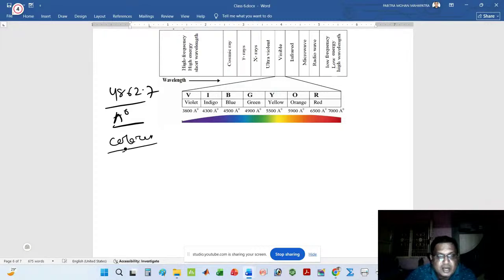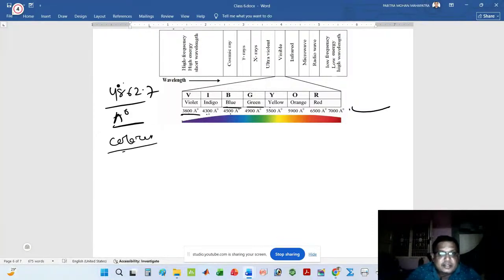Suppose a question will ask, what is the color of the radiation which has wavelength 4862.7? Look at that. The violet ranges from 3800 angstrom to 4300 angstrom. Indigo ranges from 4300 to 4500. Similarly, blue ranges this, green ranges this. You can say like this.